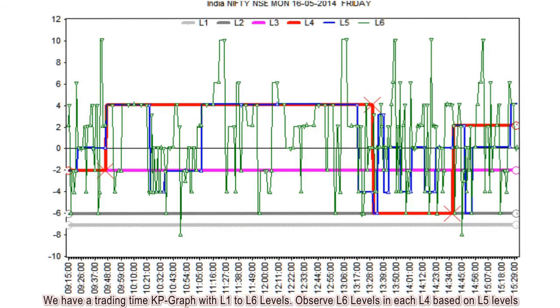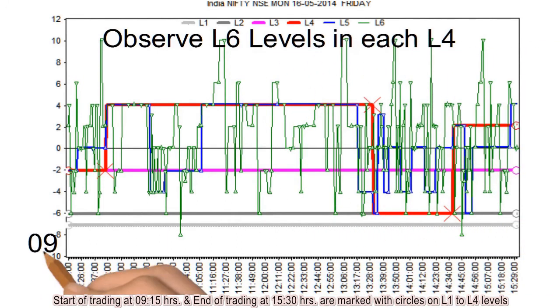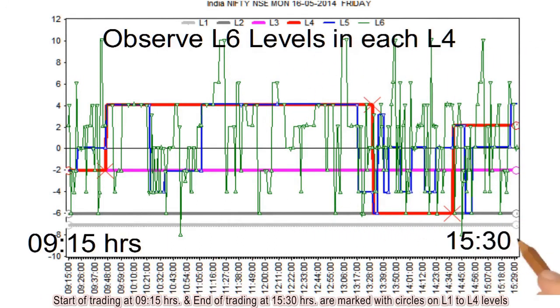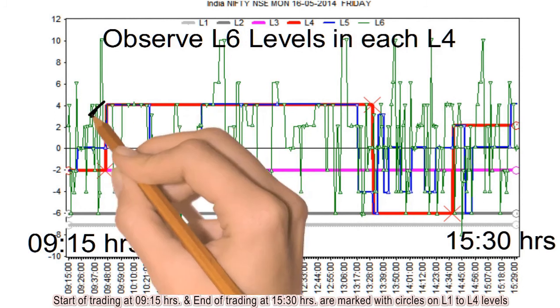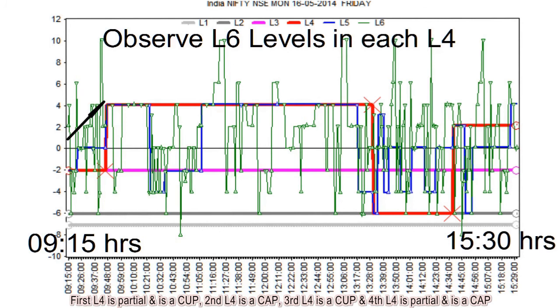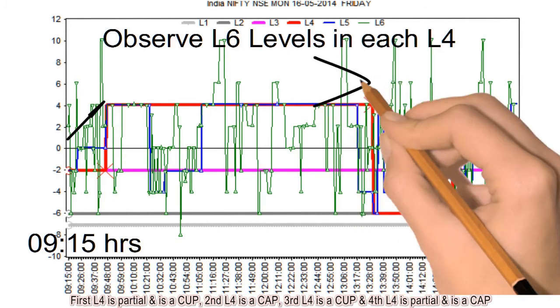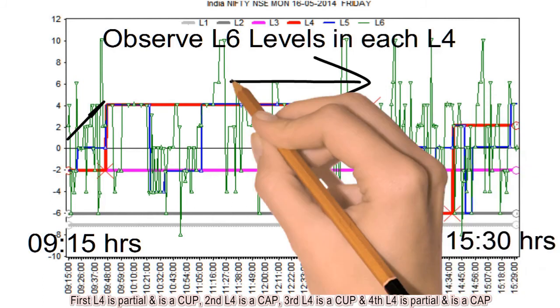We have a trading time KP graph with L1 to L6 levels. Observe L6 levels in each L4 based on L5 levels. Start of trading at 9:15 hours, and end of trading at 15:30 hours, are marked with circles on L1 to L4 levels. First L4 is partial and is a cup, second L4 is a cap, third L4 is a cup and fourth L4 is partial and is a cap.